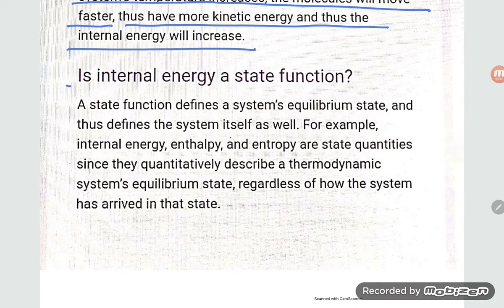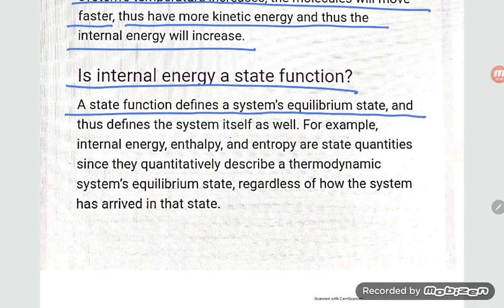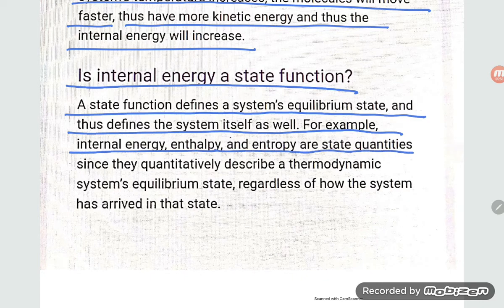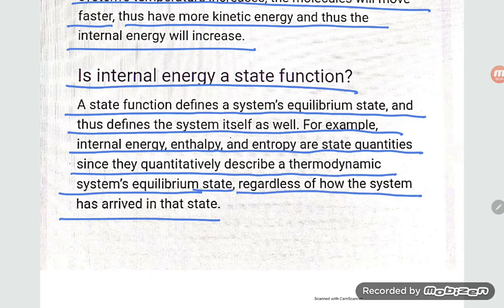Next, internal energy is a state function. A state function is defined by the system's equilibrium state. For example, internal energy, enthalpy, and entropy are state quantities, since these quantities describe the thermodynamic system's equilibrium state regardless of how the system arrived there. The value of internal energy depends on the initial and final state of the system, that is why it is a state function.